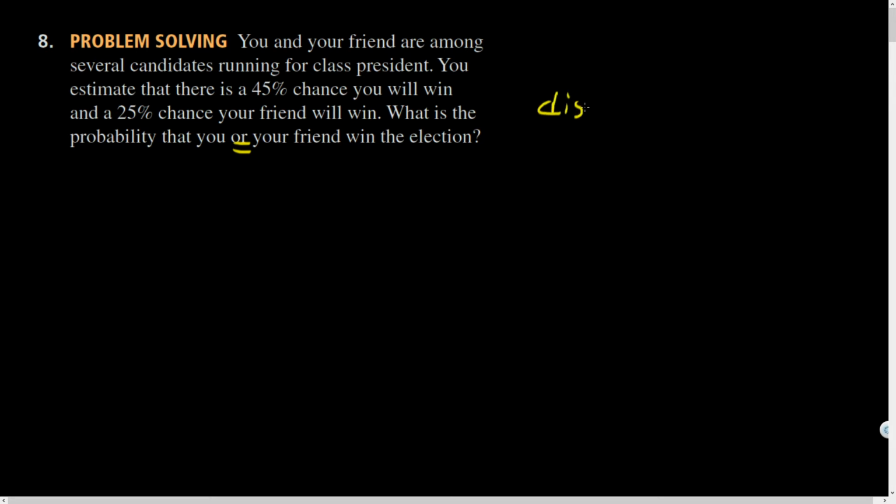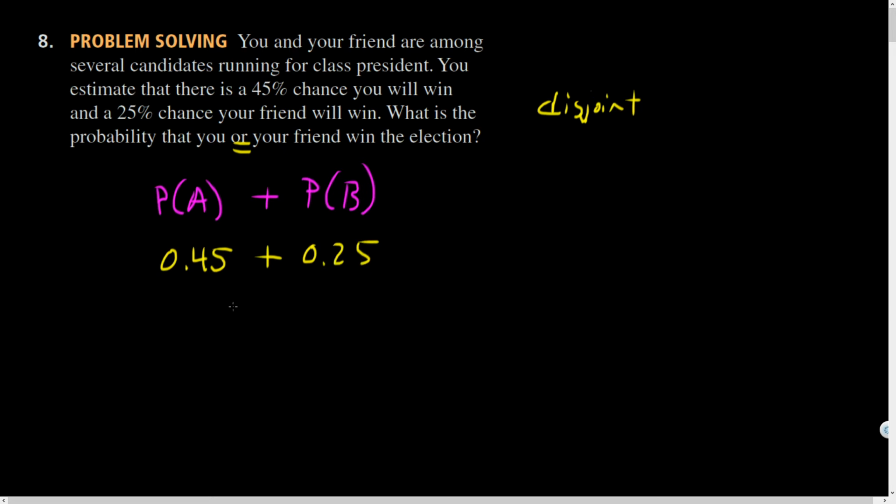So these are disjoint events. Okay? And so in order to calculate the probability, I just have to do probability of A plus the probability of B. And so that, in this scenario, is 0.45 plus 0.25, and I get 0.70, which is 70%, right? And so there's a 70% chance that you or your friend win the election.